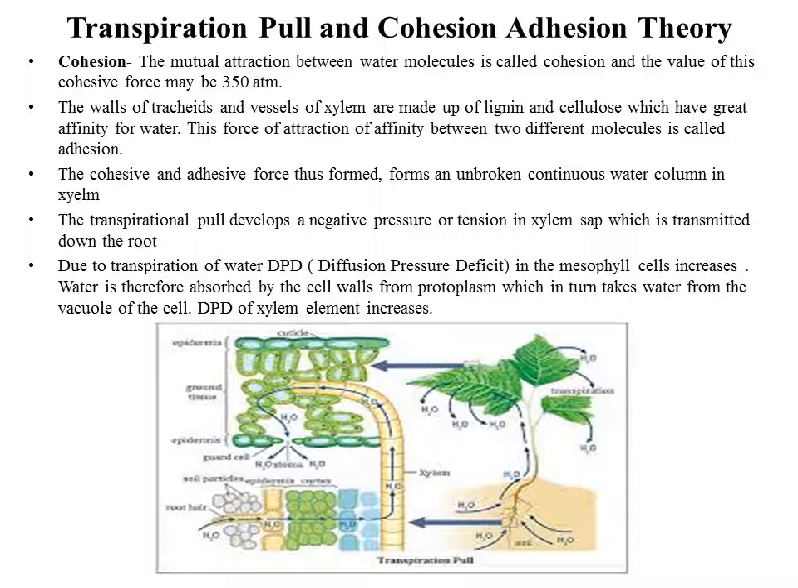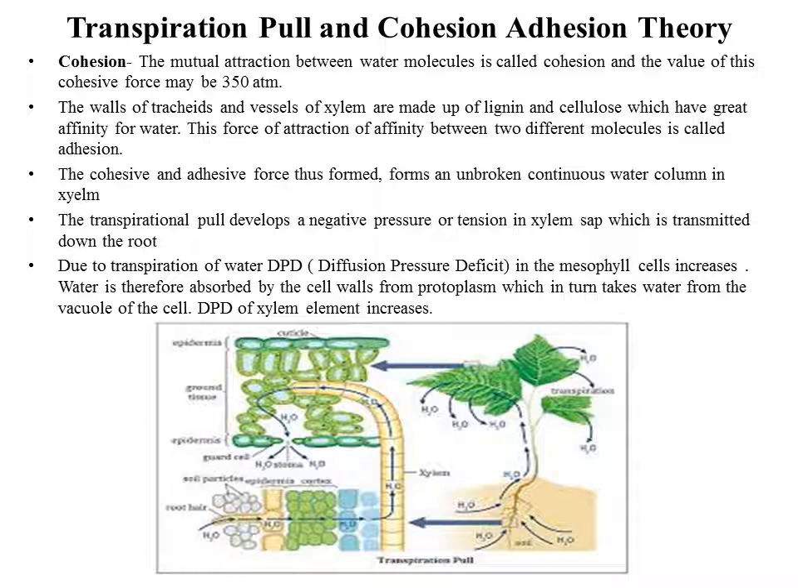When more solutes are added to a particular solvent like water, it results in a decrease in the diffusion pressure, and this decrease is called a deficit. So this deficit was termed diffusion pressure deficit, which is also called suction pressure. The term suction pressure was coined by Renner. So the greater the concentration of the solution, the greater is its diffusion pressure deficit.